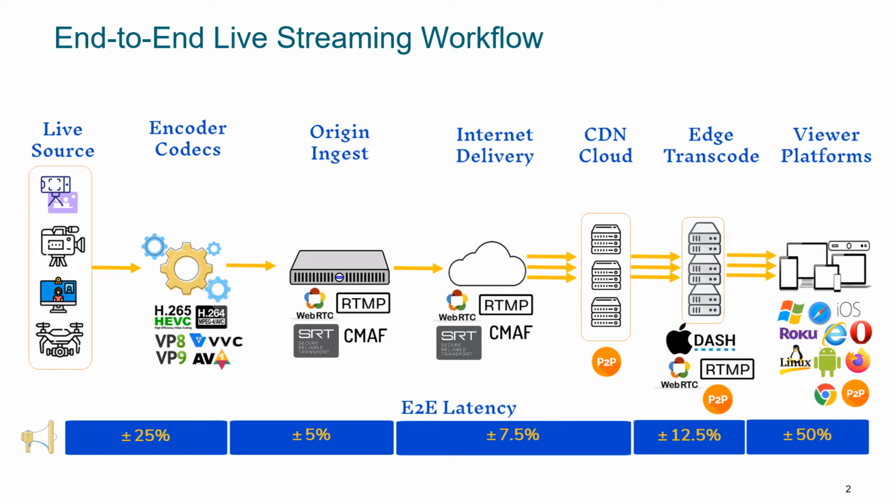As you can see in this figure, each entity in the delivery workflow contributes to the end-to-end latency. The end-to-end latency is the latency from the live source until the player. The most impacting entity, with 50% of impact, is the player, which is mainly because of the buffering, playback, and ABR design. For this reason, we focus on player optimization to reduce the end-to-end latency.